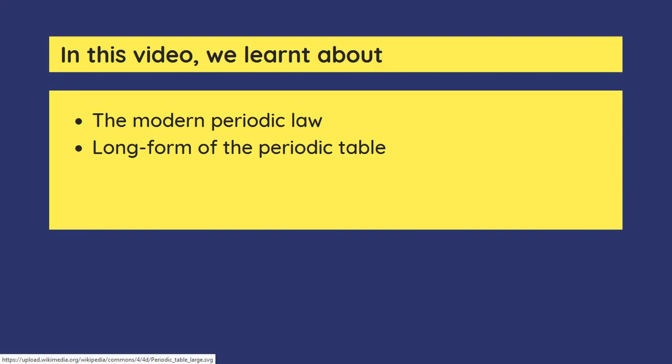In the modern periodic table, we are considering the atomic number, and the long form of the periodic table is the most commonly used one. The horizontal rows are called periods, and the vertical columns are called groups. And we will be discussing in detail how the electronic configuration varies with respect to each group and period.